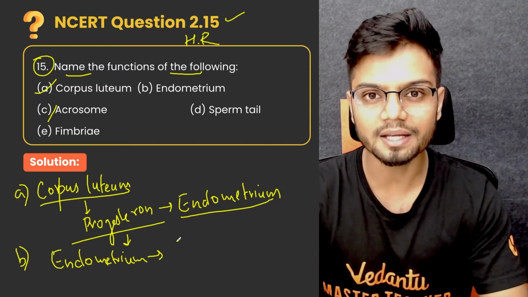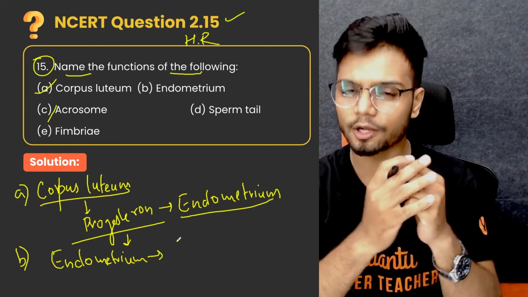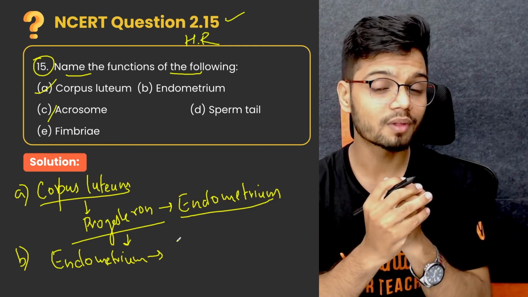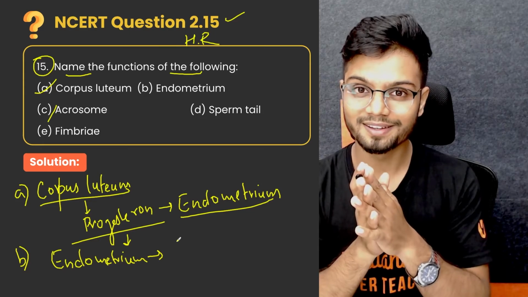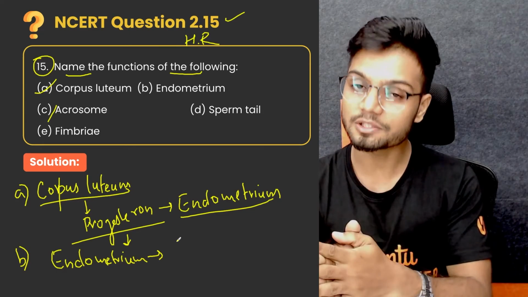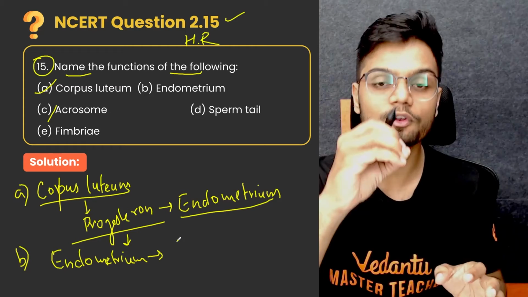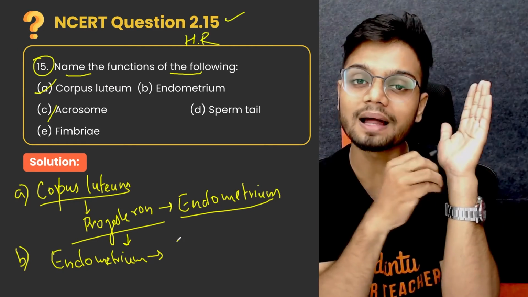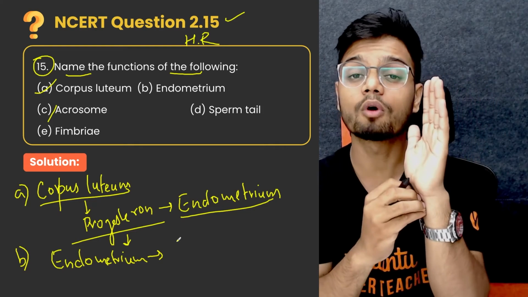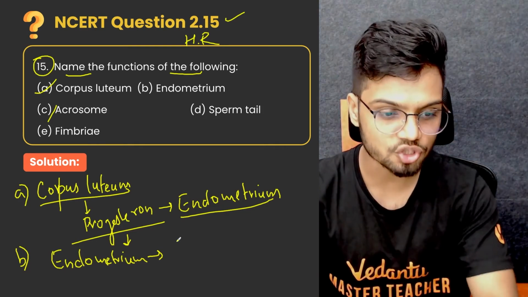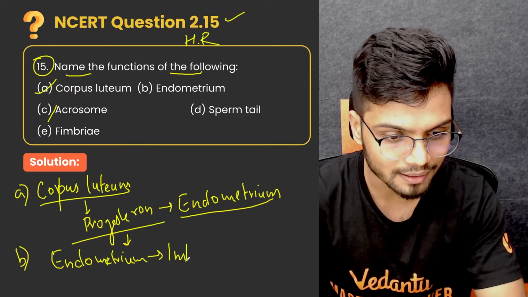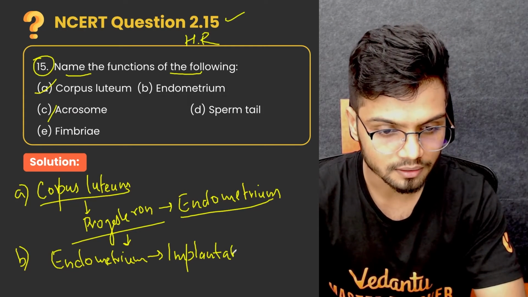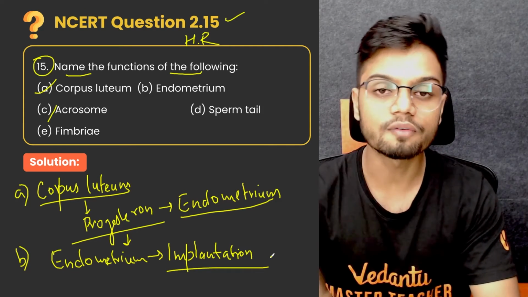Once the ovum is fertilized, a zygote forms. Once the zygote is formed, that is the first cell, the zygote starts to undergo cleavage. We have blastomere, morula, and blastocyst. The blastocyst travels down the fallopian tube, reaches the uterus, and undergoes implantation on the wall of the endometrium. So the wall of the endometrium is extremely important for implantation. Clear? That is the function of endometrium.